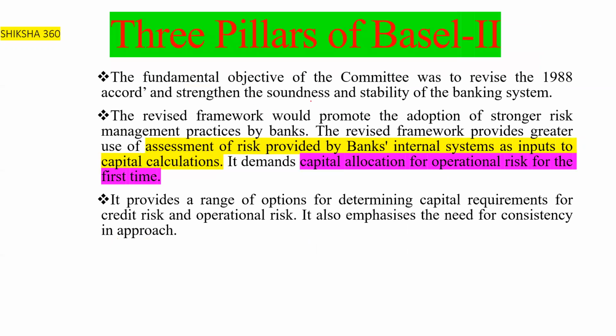The fundamental objective of the Basel committee was to revise the 1988 accord, generally we can say the 1988 guidelines, and strengthen the soundness and stability of the banking system. The main motive of the Basel norms is to strengthen the banking system.